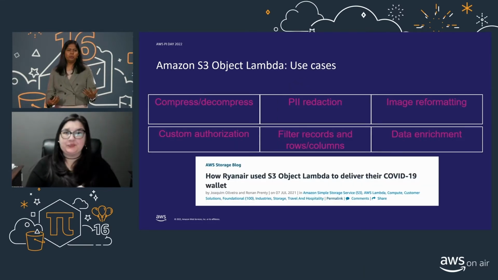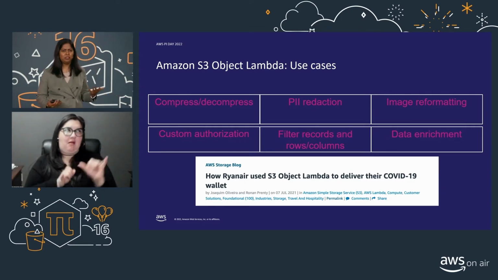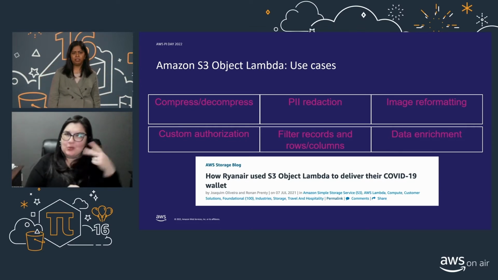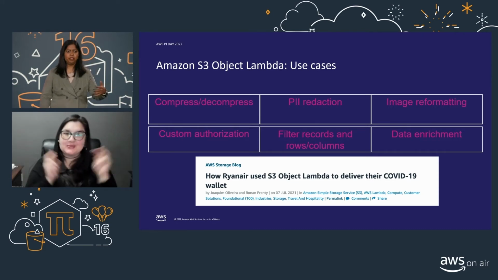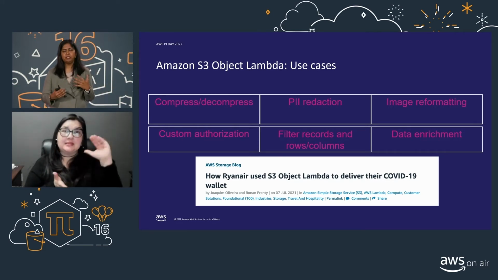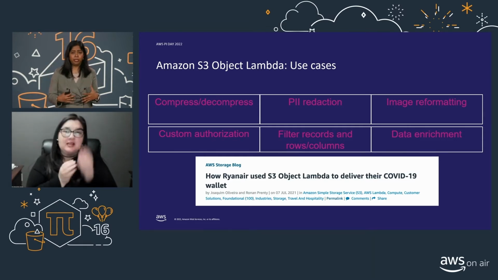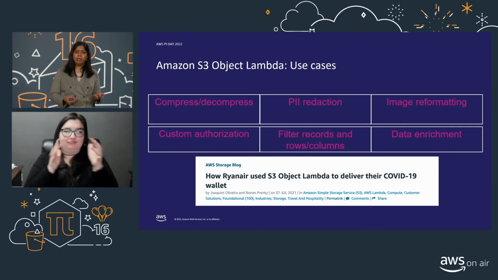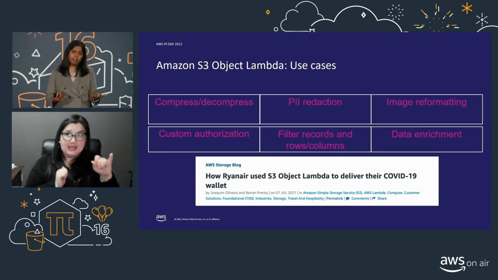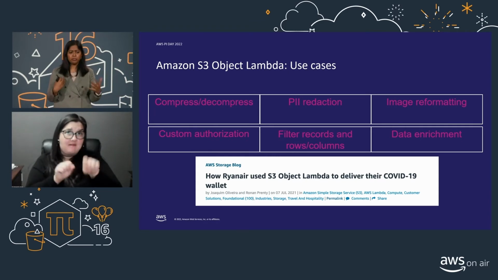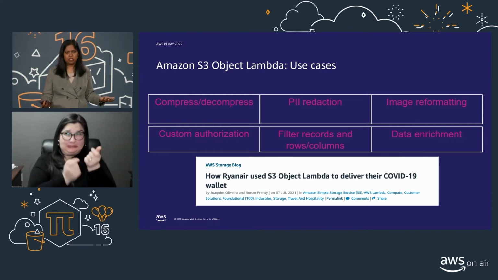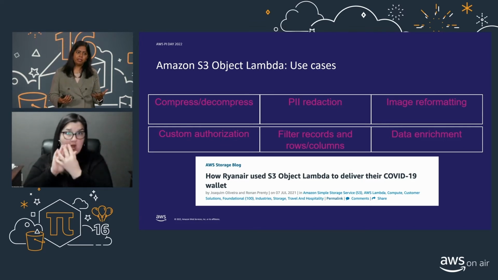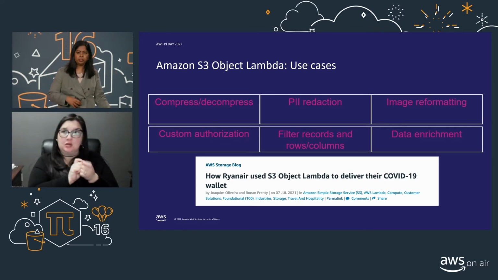So you might be wondering, what are the common use cases that I can use S3 Object Lambda for, right? So let's look at some use cases here. Firstly, compression or decompression of data, right? Some customers might want to store the data compressed and uncompress it while their application retrieves the data. Or PII redaction, where a data set might have personally identifiable information, and you want the application to redact that particular information because it doesn't need to view it. Or image reformatting, where you want one copy of that image to be reformatted on the fly when it's viewed on a mobile versus a laptop.